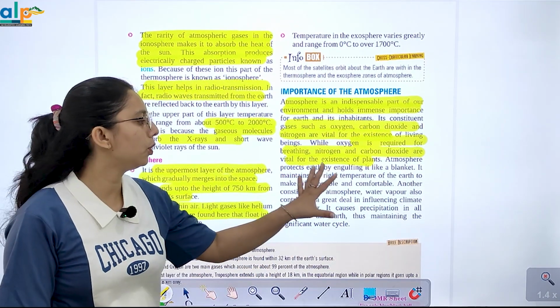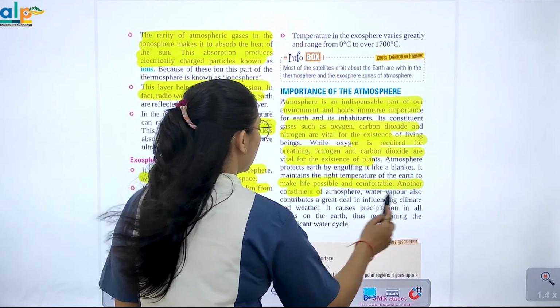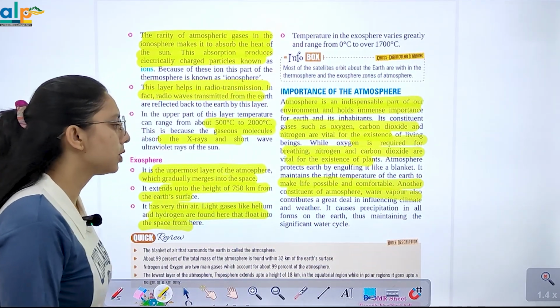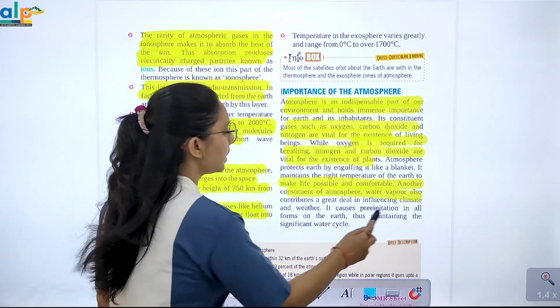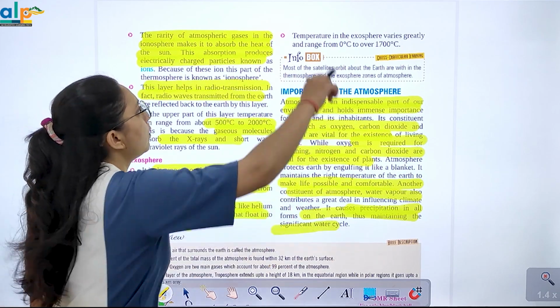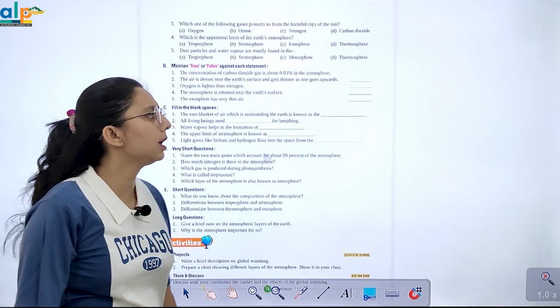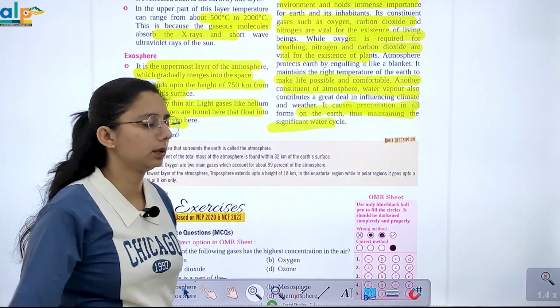Atmosphere का जो अर्थ है वो आपको engulf करता है like a blanket, and to make life possible and comfortable, another constituent of the atmosphere, water vapor, also contributes a great deal. It causes precipitation in all forms on the earth, thus maintaining a significant water cycle. और ये क्या हम मेंटेन करते हैं, एक सिग्निफिकेंट वाटर साइकिल यहाँ पे मेंटेन करते हैं, राइट?